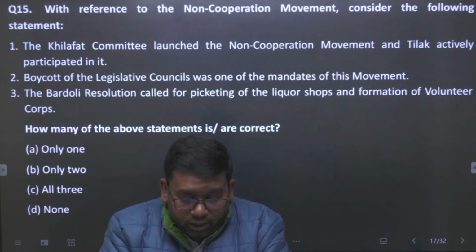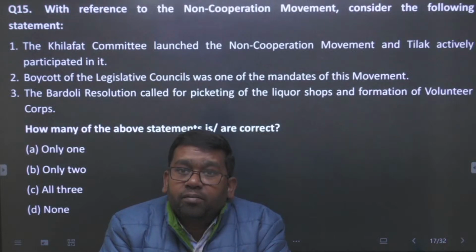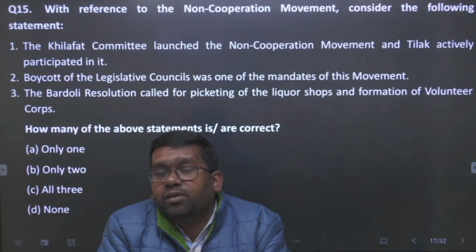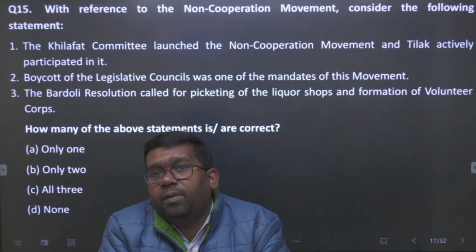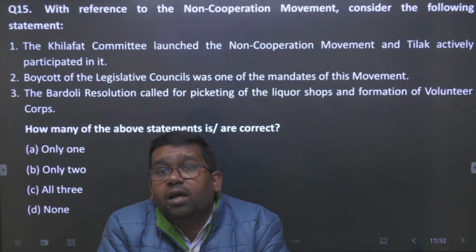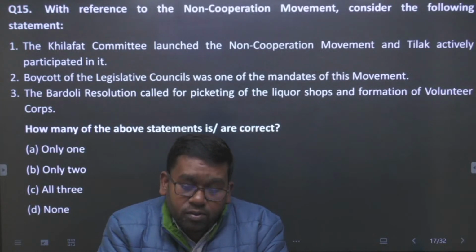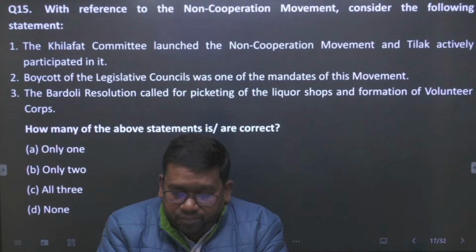Okay, Tilak had died by this time. So the idea that Tilak had actively participated, this statement one is false, है ना, because Tilak died by this time. Tilak तो पहले ही इनका death हो गया था. So this is not the one.